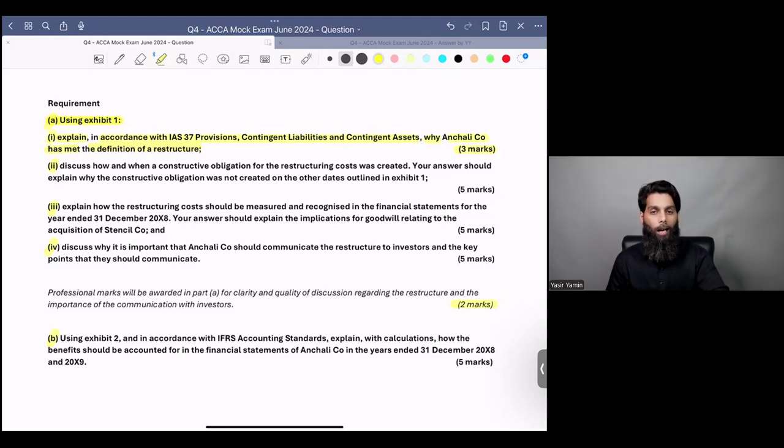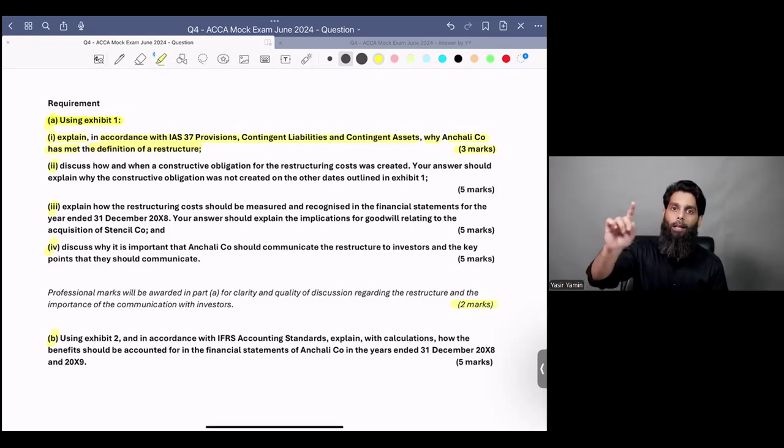Your examiner is only asking you to read the exhibit and explain why you feel that whatever is happening in exhibit number 1 is a form of a restructure of the entity. So it's a generic requirement. You need to put that into the context of IAS 37, and I'll let you know how to do that. But still, it's a generic requirement. You don't need to create a fuss about it. You just need to assess why this is a restructuring activity.